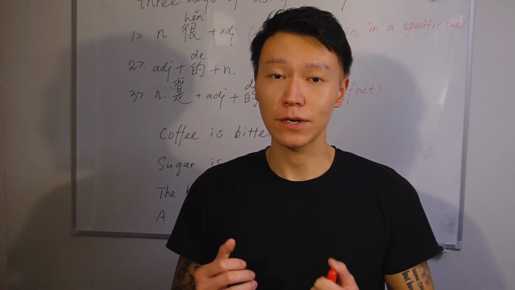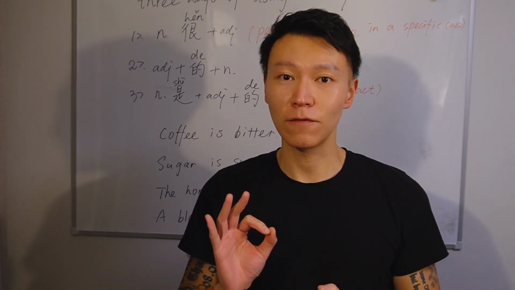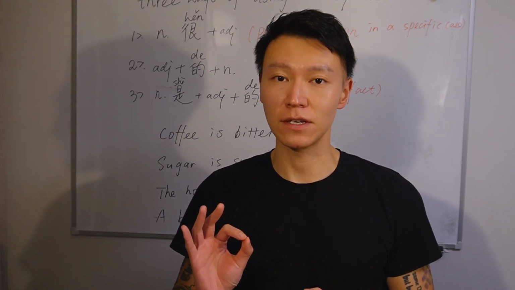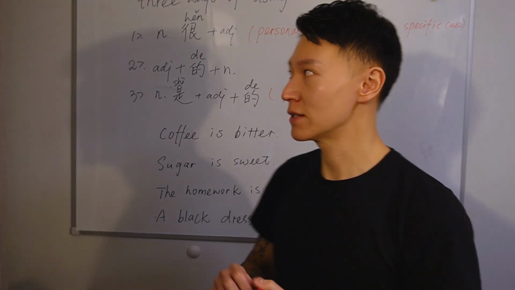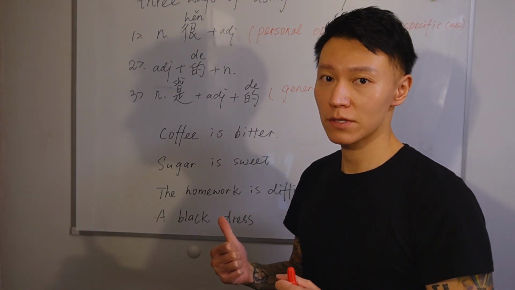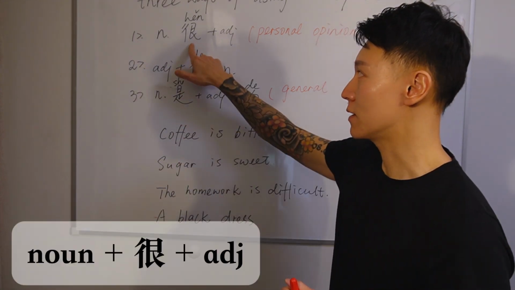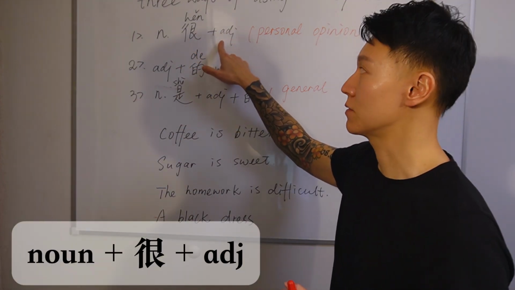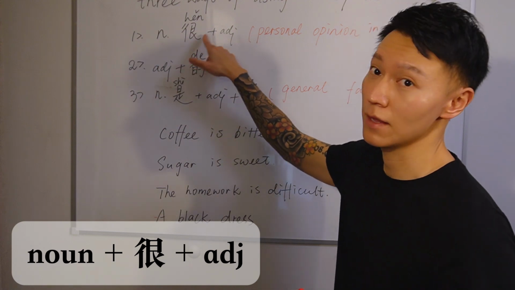In today's video we're going to talk about 3 ways of using adjectives in Chinese. So let's have a look. Here we have these 3 ways. The first one is the most common one. We use 很 and an adjective, right? So we can say something 很 adjective.